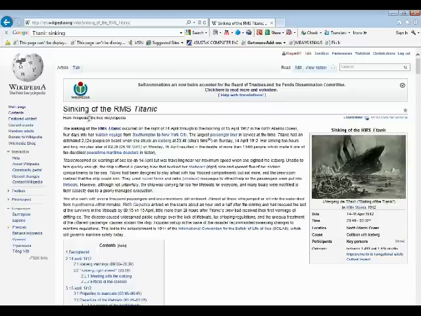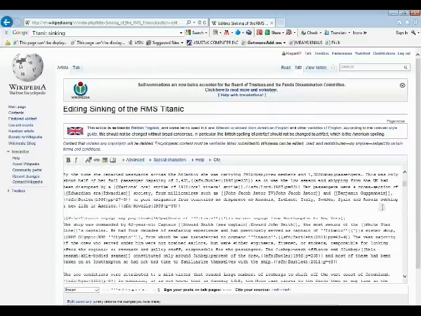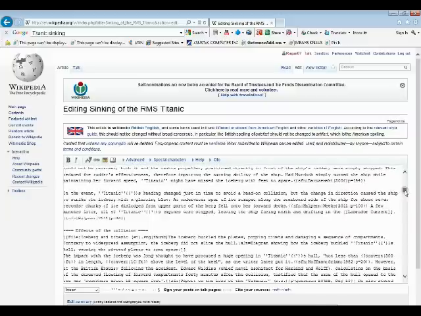The reason why it is not reliable, if you look up here, I am already logged in. Anybody can create an account and have a Wikipedia login username. So when you log into Wikipedia and you search something like I have done, right here I'm reading the article. But if I go over to edit, then it's going to pull up the web page and the HTML where I can start editing the information on the actual article.